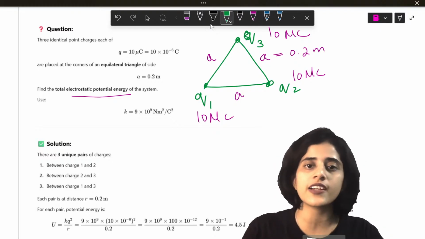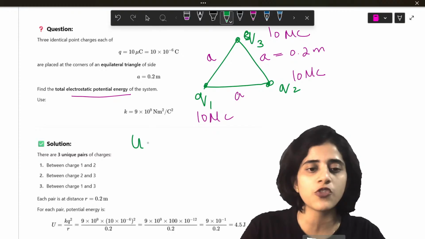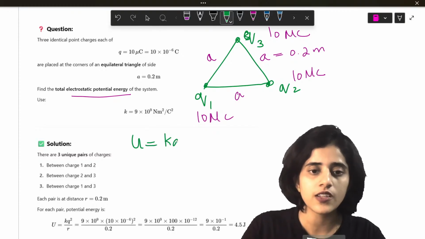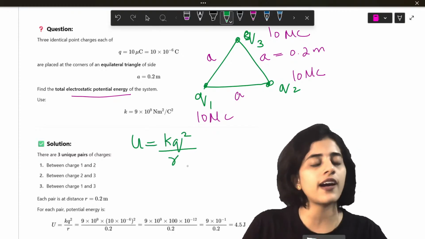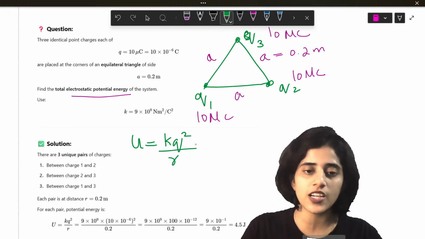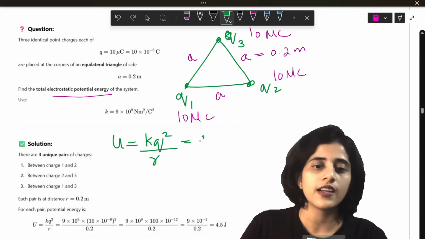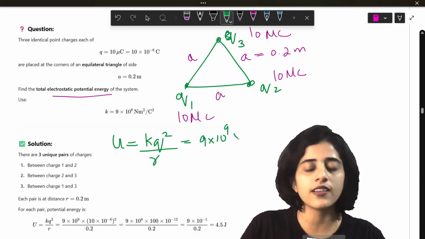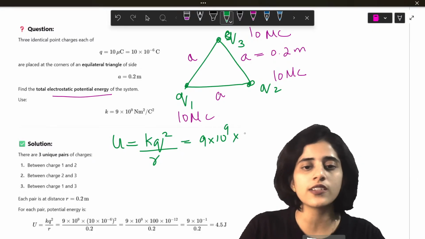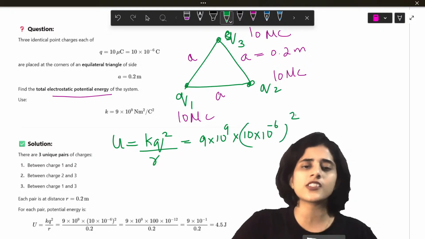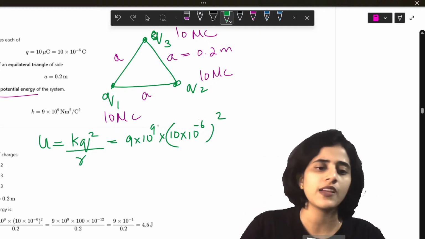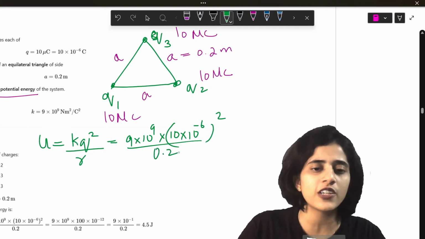So let's first write down the formula for potential energy. What is the formula for potential energy? KQ square by R. That is the formula for potential energy. So this is going to be equal to, what is the value of K? 9 into 10 raised to 9 into Q is what? 10 into 10 raised to minus 6 square. Why am I taking square? Because the charges are all the same. And R is 0.2.